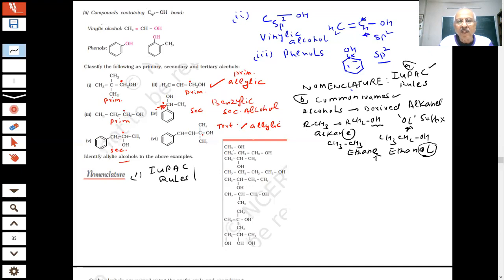Okay, then the first question before us on the screen is CH3OH. What is the common name and the IUPAC name, students? Let us try some of this. Practice makes us better. We learn more by solving questions.